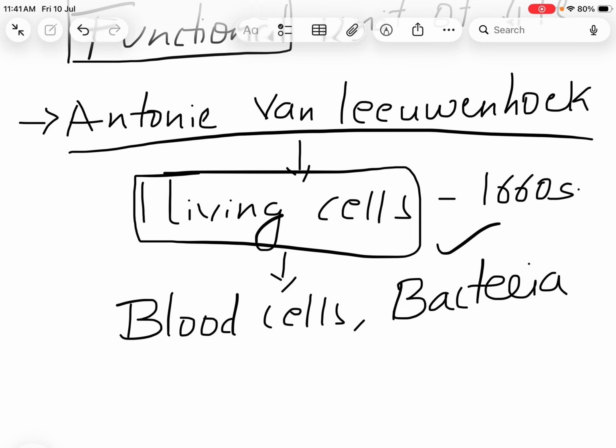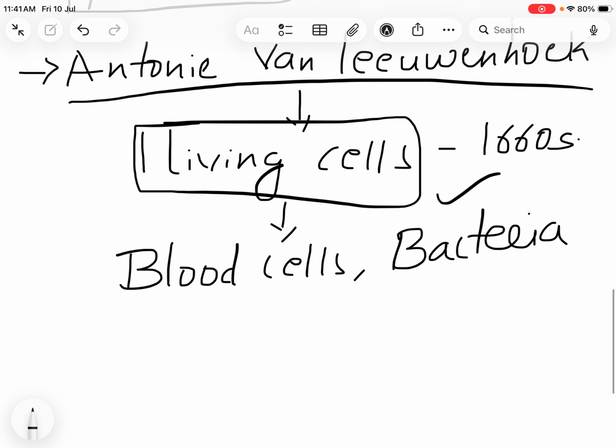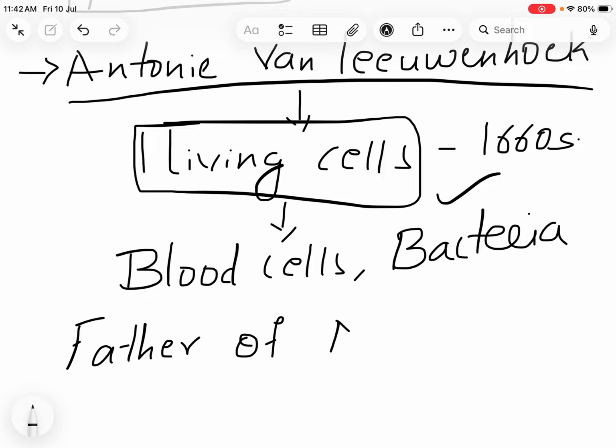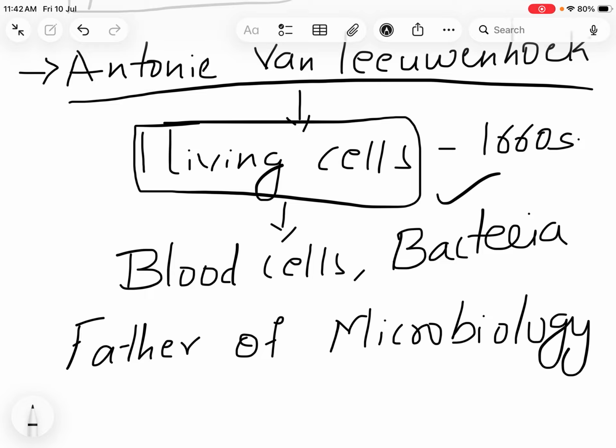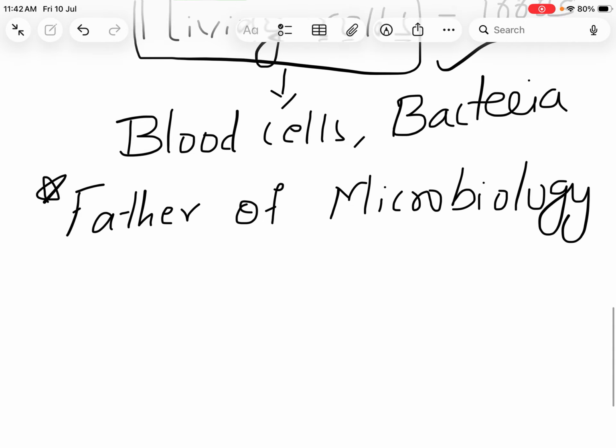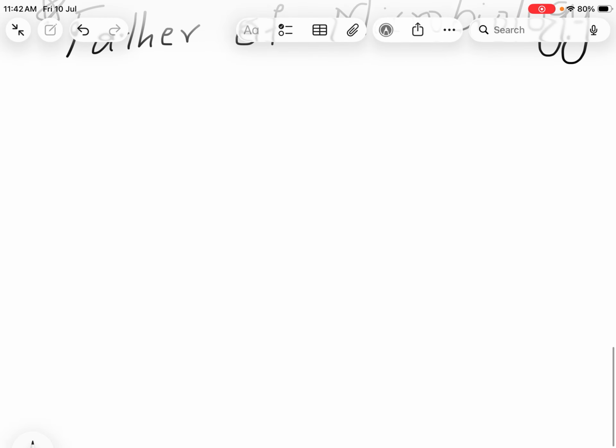And we call Anthony van Leeuwenhoek the father of microbiology. Most important point. So this is all about the story of Anthony van Leeuwenhoek who observed the bacteria in the rainwater.